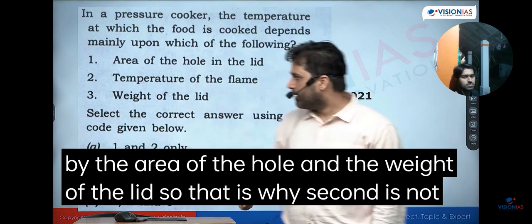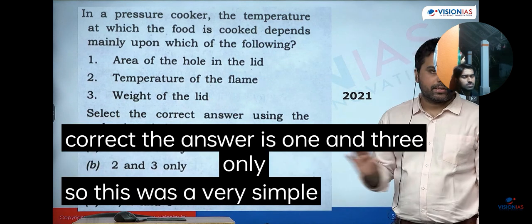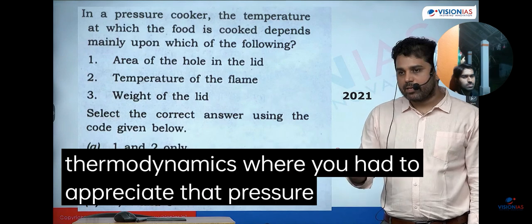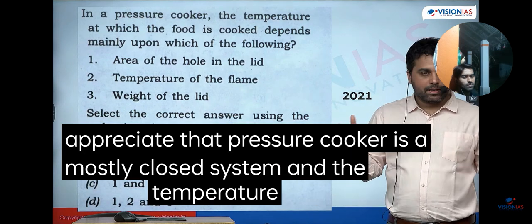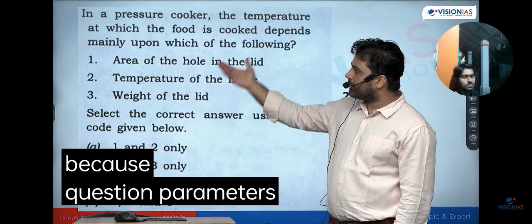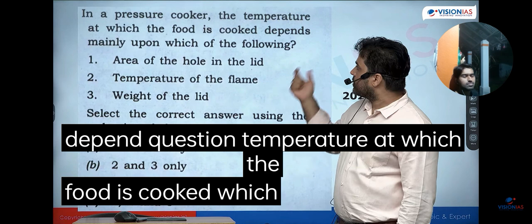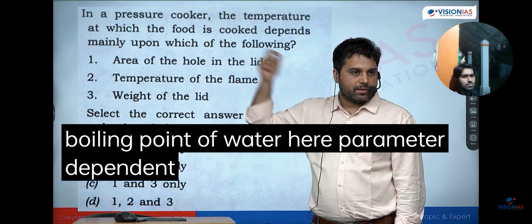So that is why second is not correct. The answer is 1 and 3 only. So this was a very simple concept of thermodynamics where you have to appreciate that pressure cooker is a mostly closed system, and the temperature, because question ये नहीं बोल रहा है कि खाना आपका किन parameters पे depend करेगा. Question ये है कि temperature at which the food is cooked, which essentially is boiling point of water here, ये कौन से parameter पे dependent होगा, ये question है.